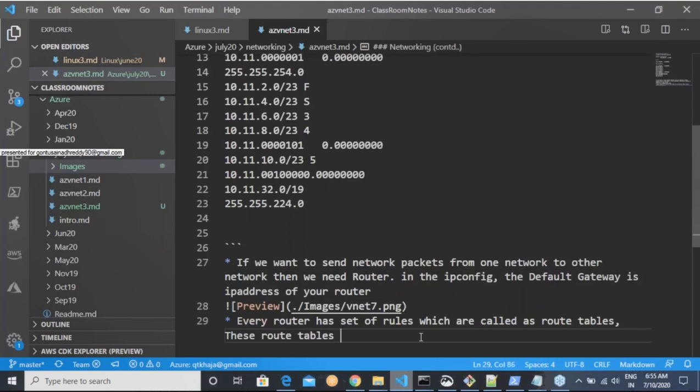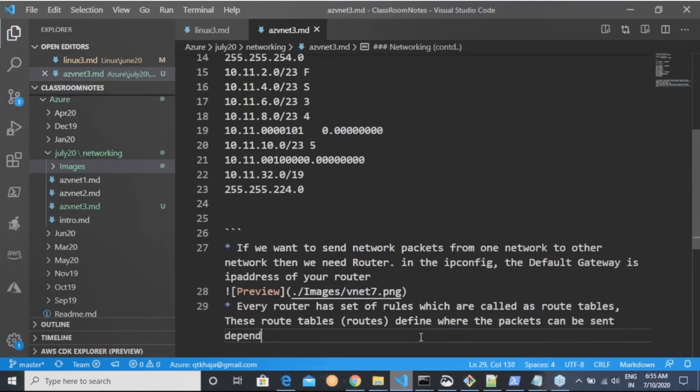Individual rules are basically also called routes. These route tables define where the packets can be sent depending on the destination. So understand one thing.